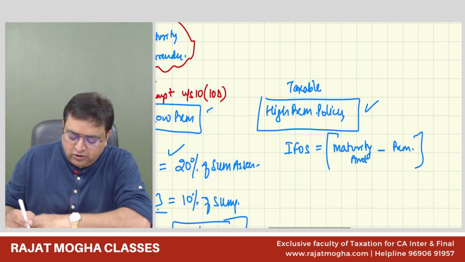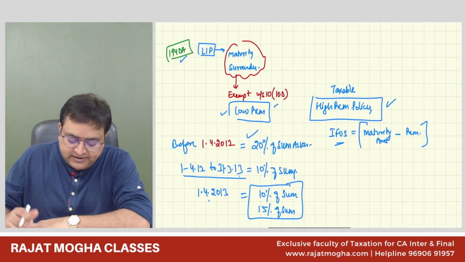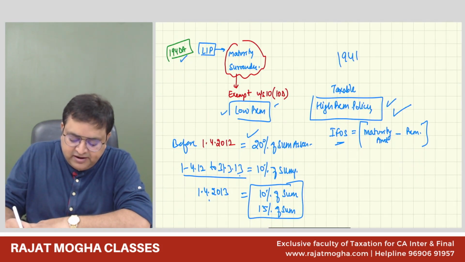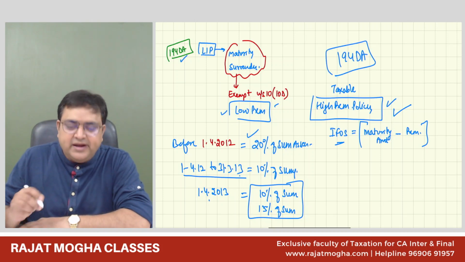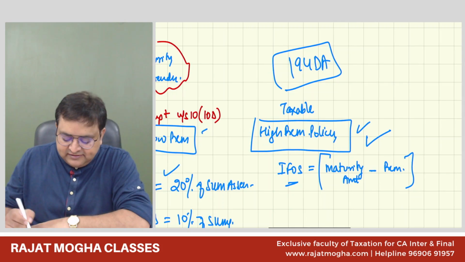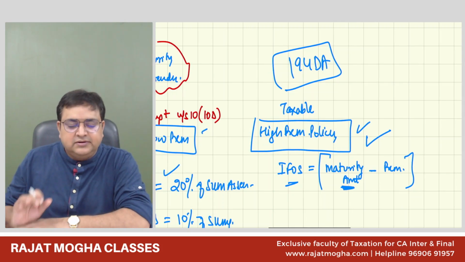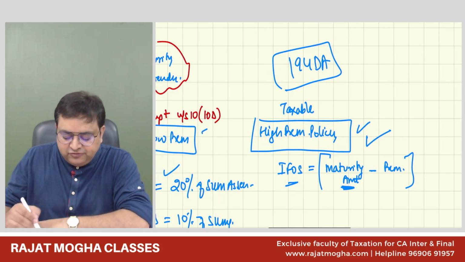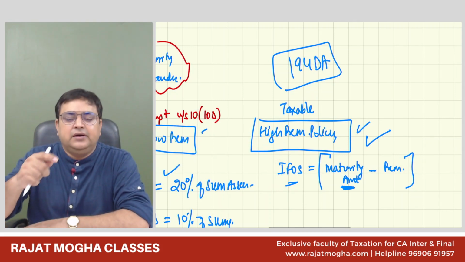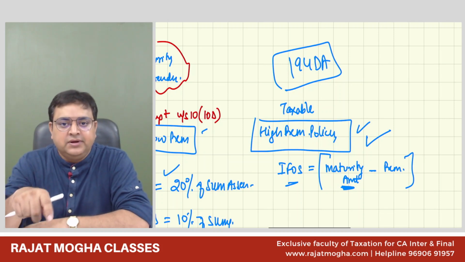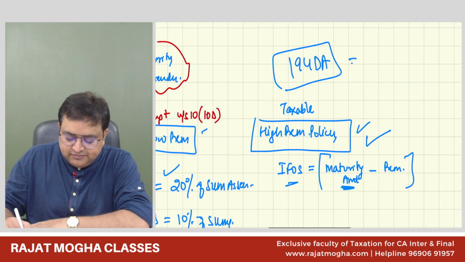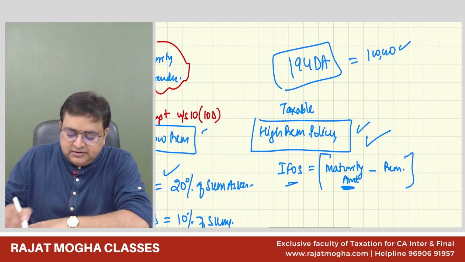Correct? And on this income TDS will come, because this is your taxable income, then 194 DA will come into picture. 194 DA says if this maturity amount... the threshold limit is not on income, guys. The threshold limit is on the maturity amount. If you are receiving this amount, which is more than 1 lakh rupees, the threshold limit is 1 lakh.